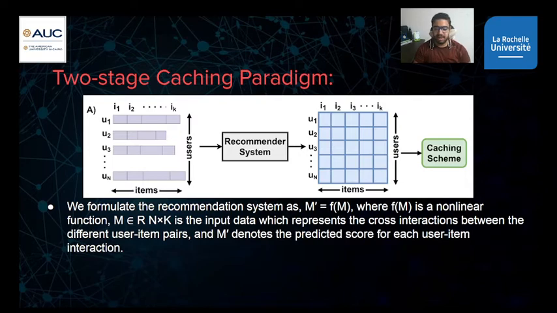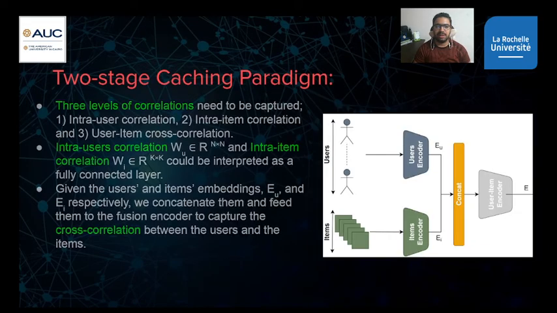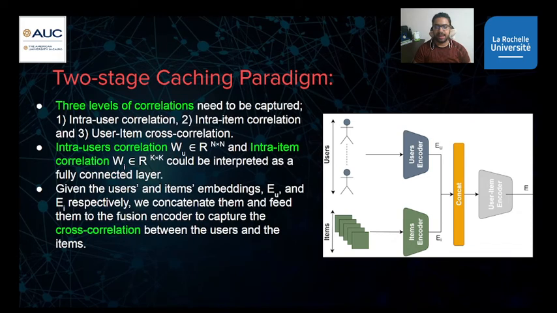The function f could be interpreted as an arbitrary deep learning architecture, where we are utilizing fully connected layers to model this function, and this function is responsible for capturing three levels of correlation. The first level is intra-user correlation, the second one is intra-item correlation, and the third one is cross-correlation between user and item. So the three correlations could be interpreted as fully connected layers, as you can see in the figure on the right.